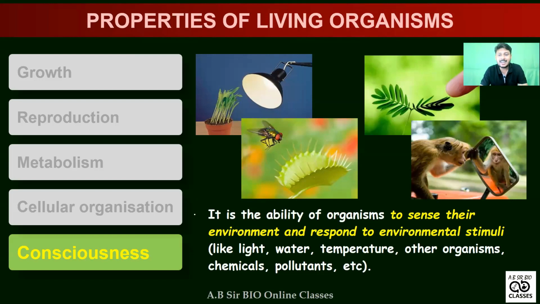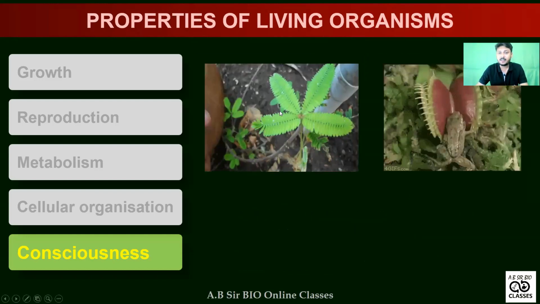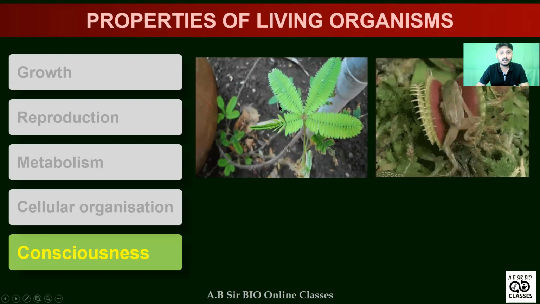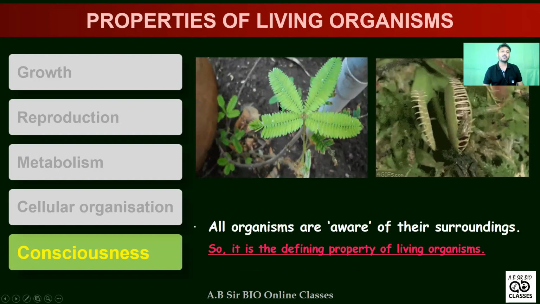For each and every stimulus we have a response. Plants also respond to a stimulus. So living organisms are conscious of stimuli or sense. So it is a character and defining property of living organisms.